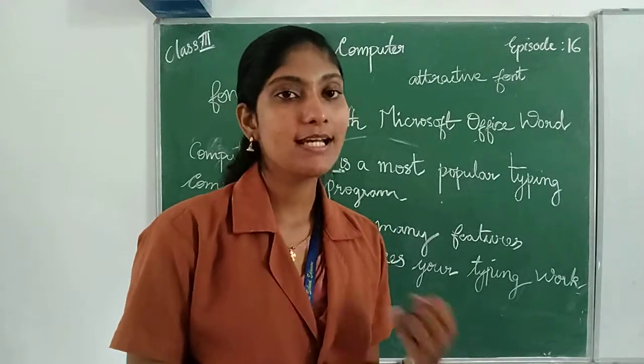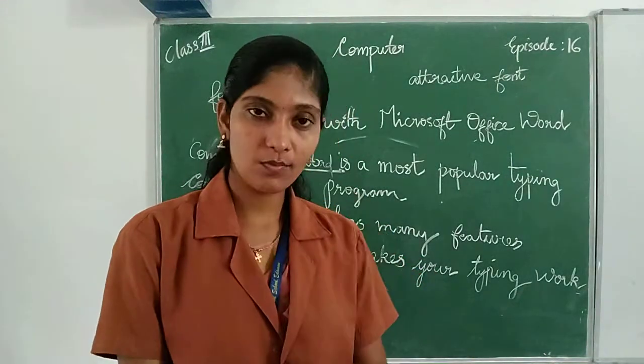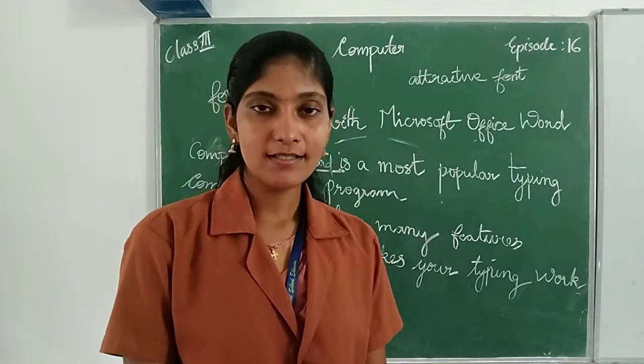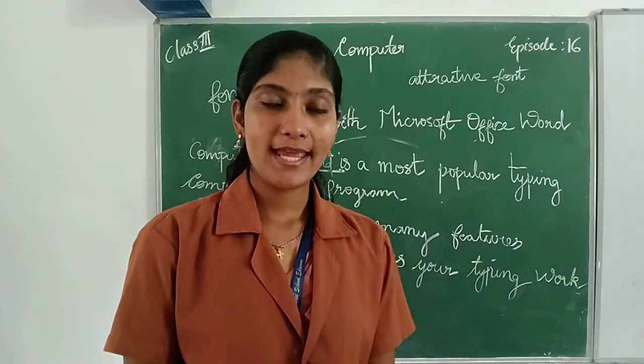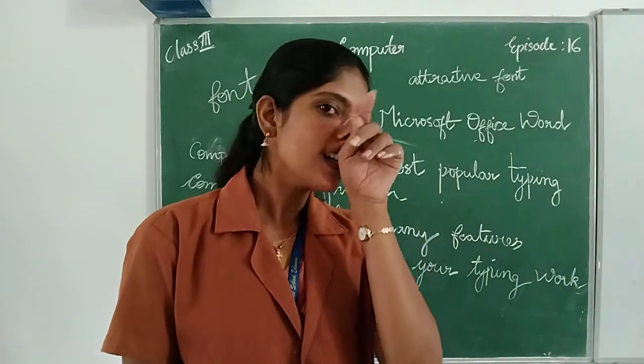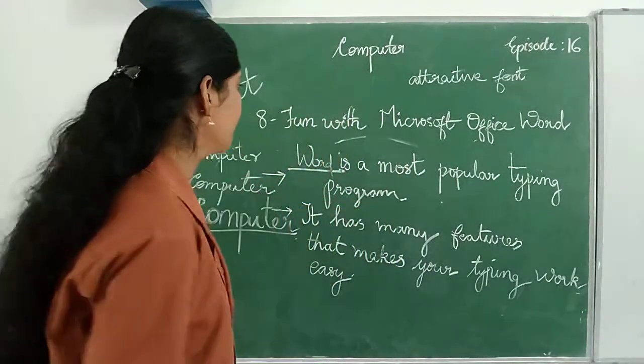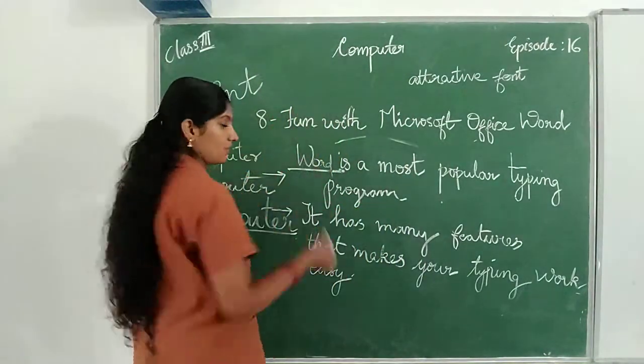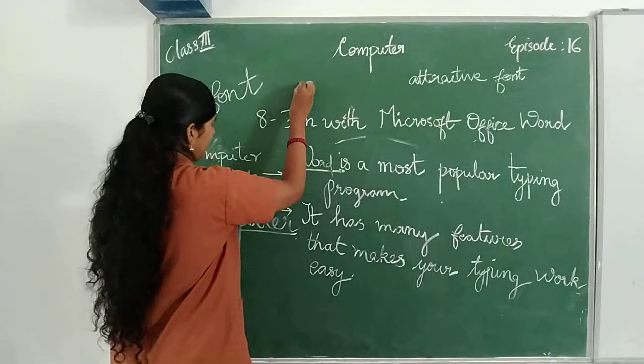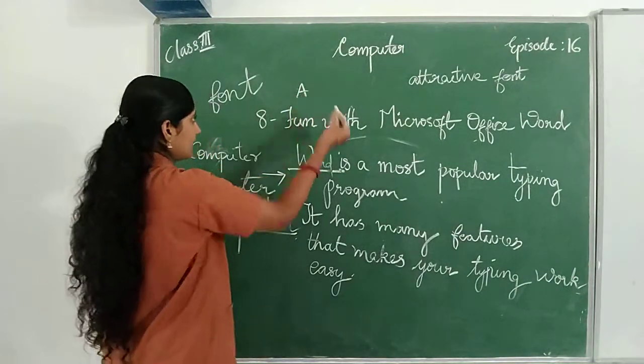We can make the size of the text or the words present in the Word document bigger or smaller. For example, we can type letter A here.